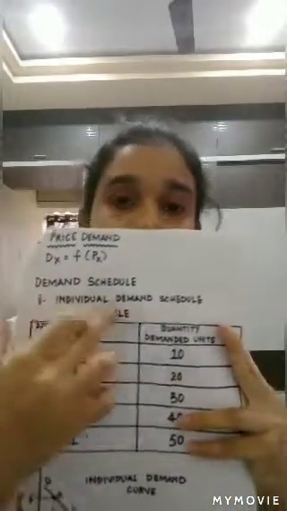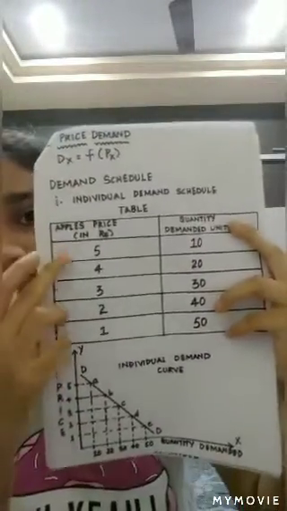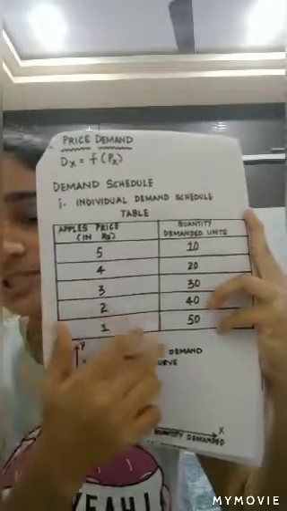And in price demand, we have the demand schedule. So first of all, what is a demand schedule? A demand schedule means the list of various quantities demanded at various prices in the market during a given period of time. And it is of two types, that is individual demand schedule and market demand schedule. First, learning about the individual demand schedule. An individual demand schedule is a list of various quantities of a commodity purchased by a single consumer at different prices in the market. And this states that there exists a negative or an inverse relation between the price and the quantity demanded. If you have a look over this table for the individual demand schedule, here we have taken the prices of apples and the quantity demanded for these apples in units.